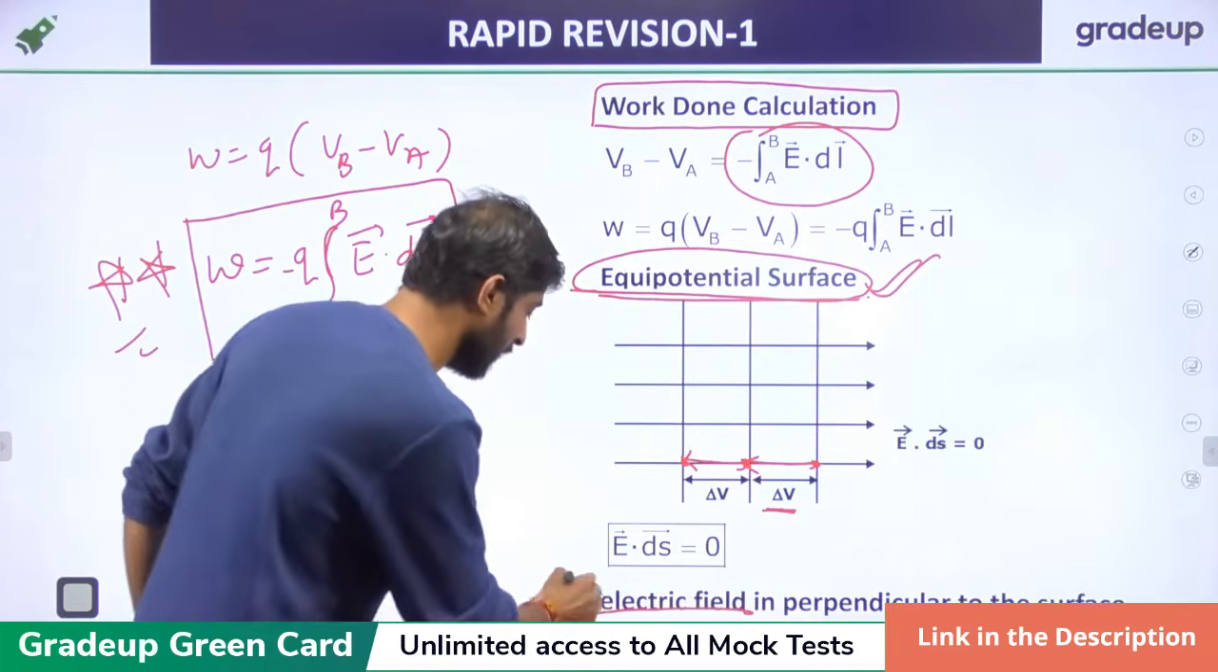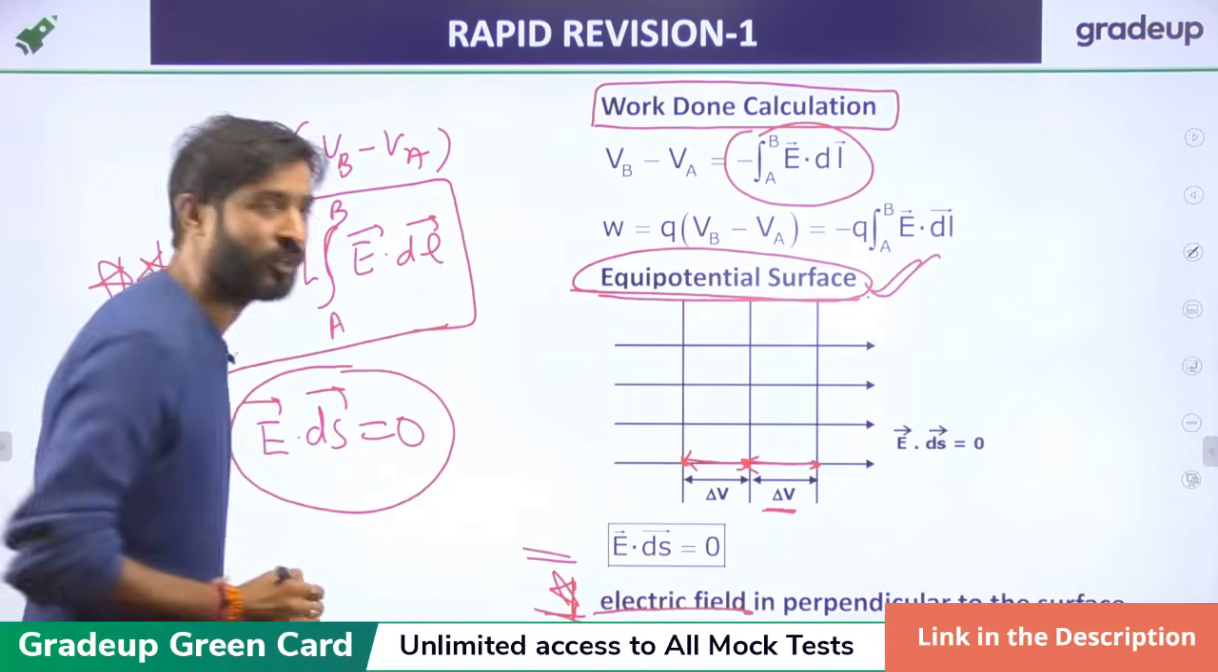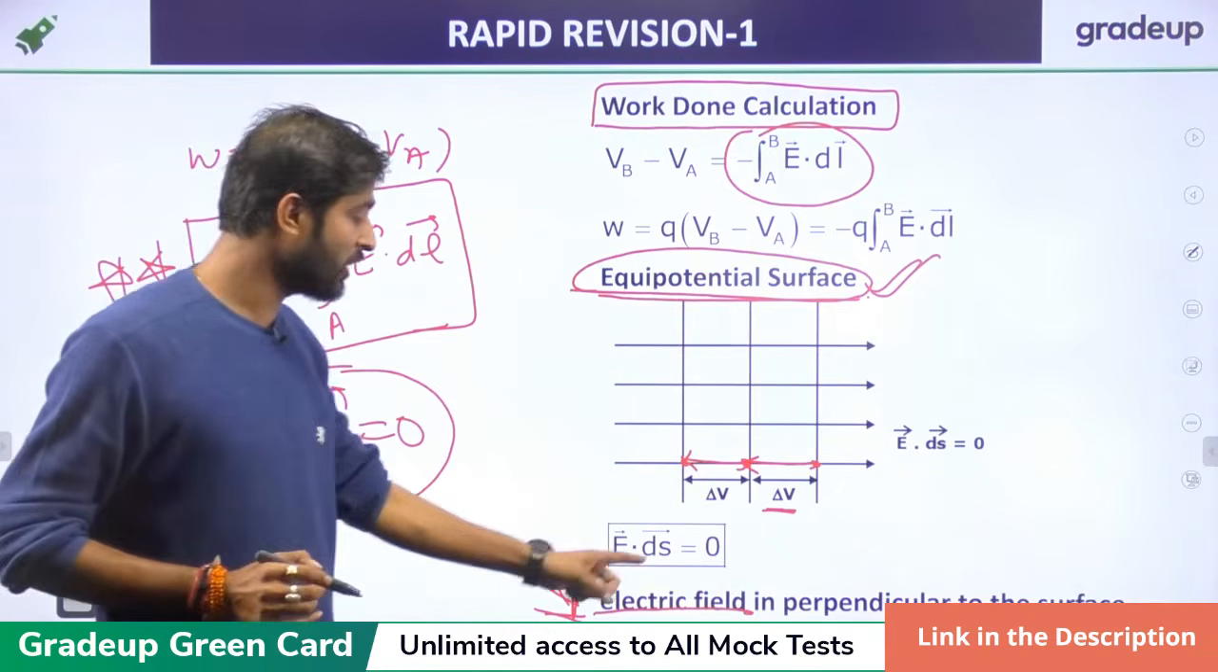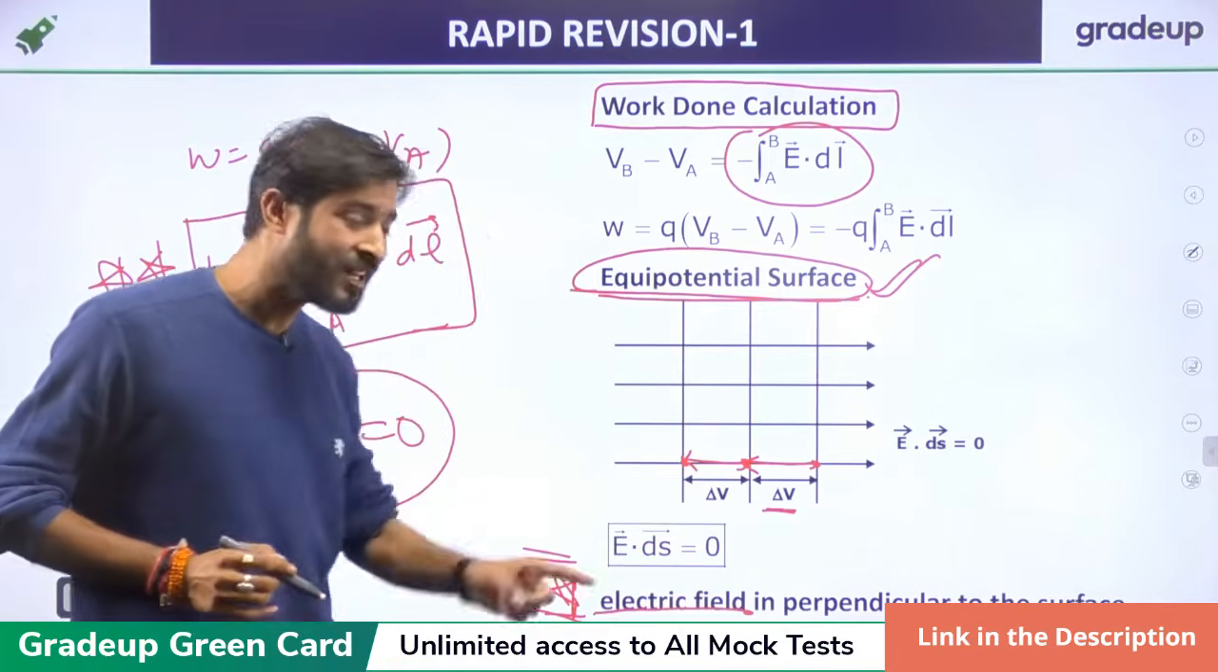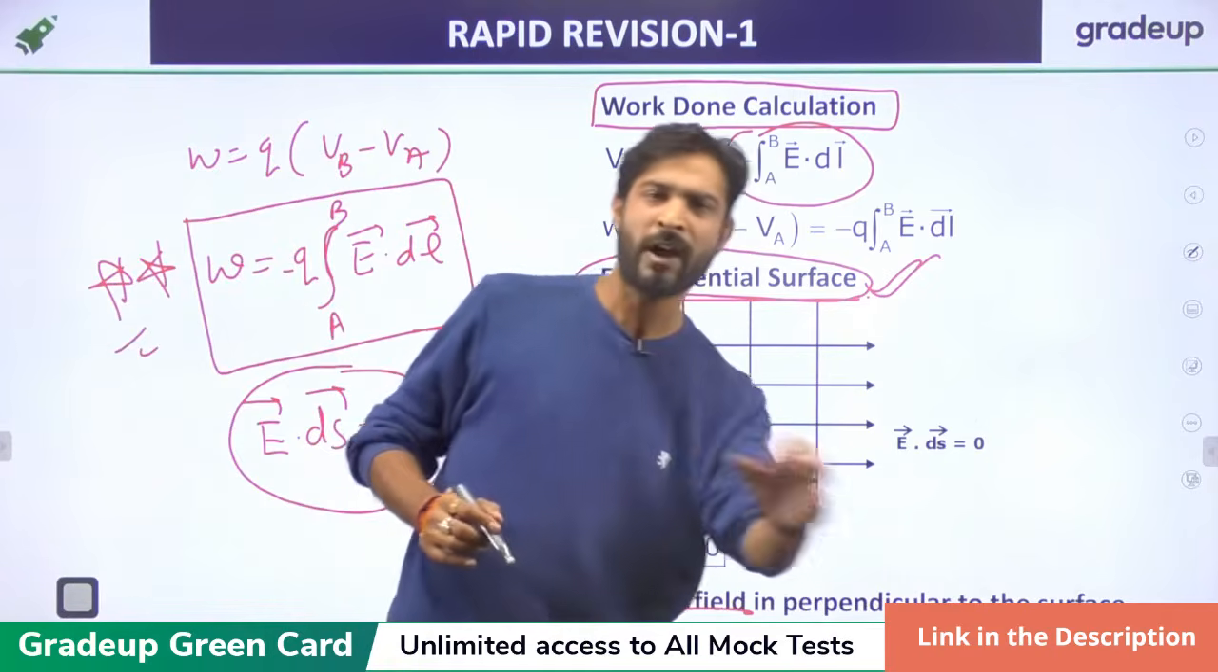That is the important thing, right? We have to use this equation. So equipotential surface is nothing but E dot ds equal to 0. It indicates that the electric field is perpendicular to the surface.